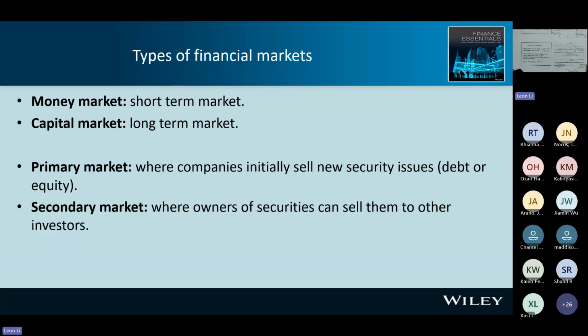So the primary market, where a company initially sells a new security issue, is the primary market. The secondary market is where the owner of a security can sell to other investors. So the image, this is my way to remember. Primary market is like a first-hand market. So the issuer, or the company, issues stock or bond to the investor, and the investor provides the money to the issuer. This is the primary market.